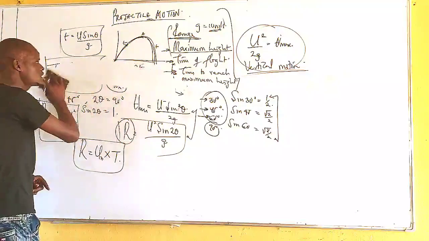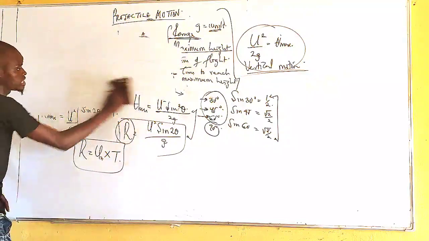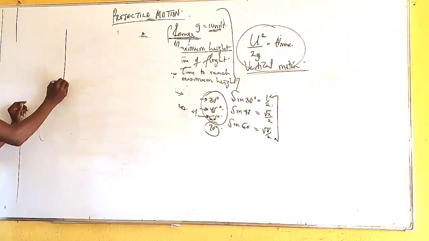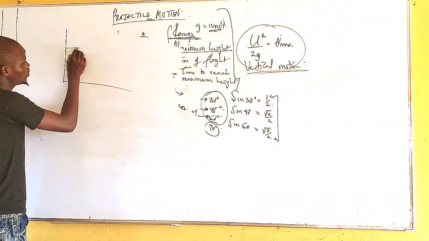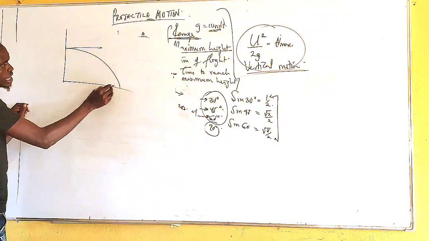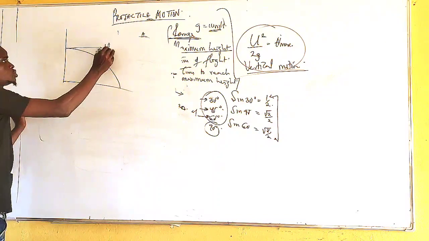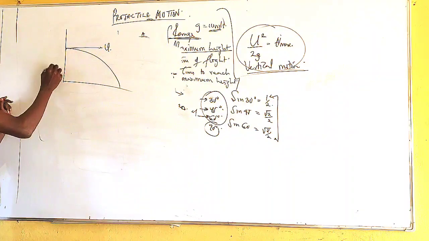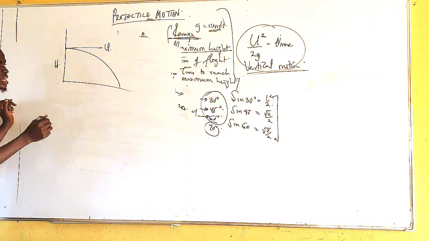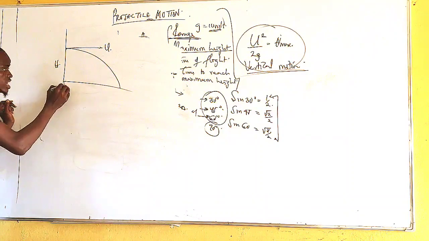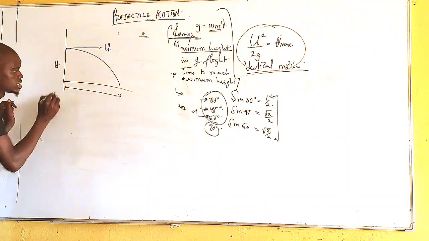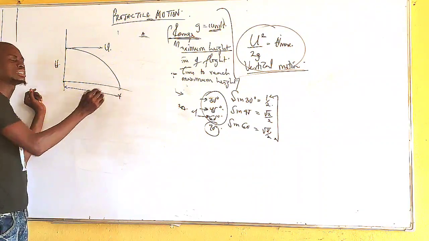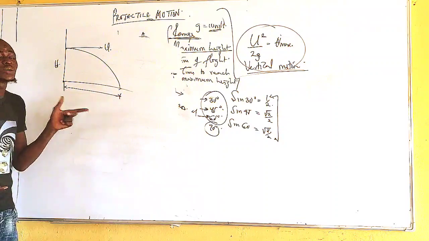Questions are also coming out from horizontal projection. In that case, I have the body like this, whereby the body is being fired with a horizontal velocity, like this. It's coming like this. I have my u horizontally. The major question they normally ask here, because the body is fired at a height h, is this. Note that they fire the body at a height h. We can also find the range of the projectile, because this is the point of firing, and this is the point of landing. So automatically, this body has a range.